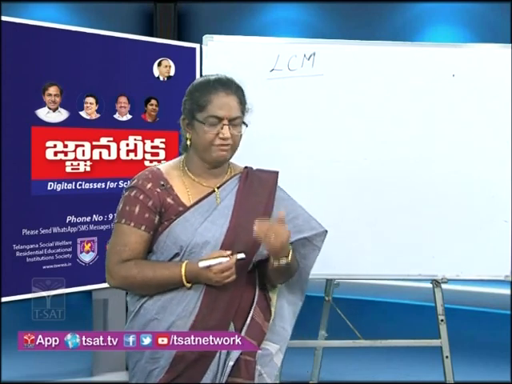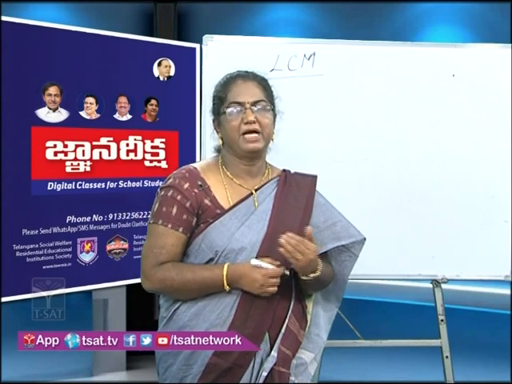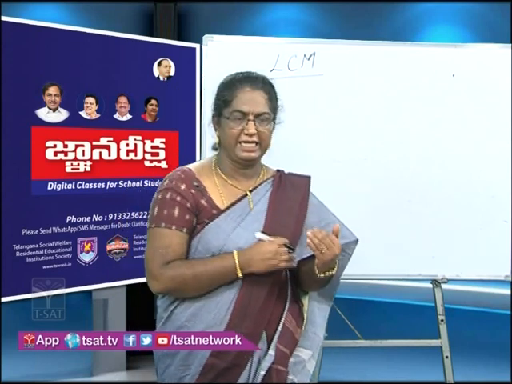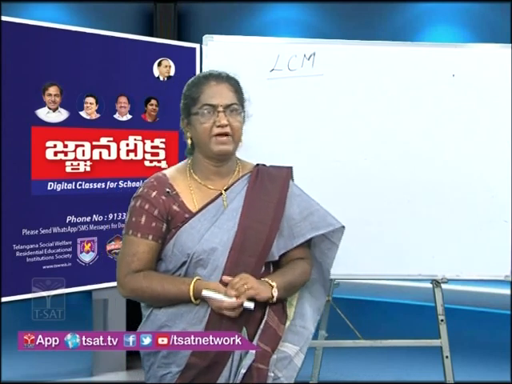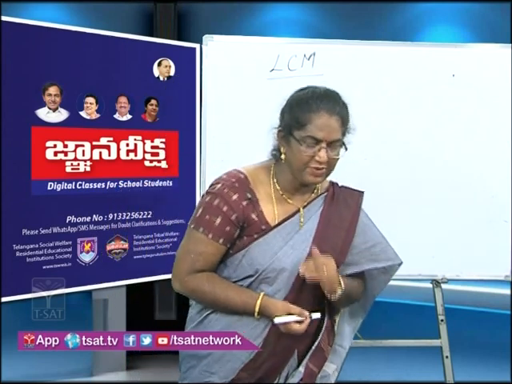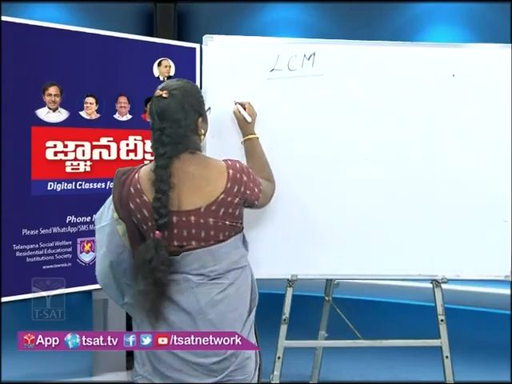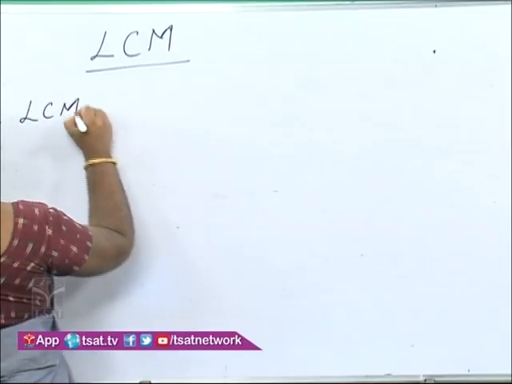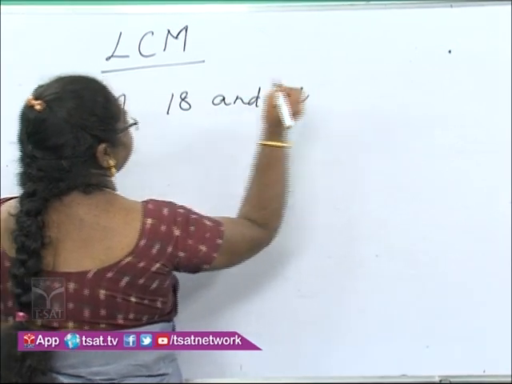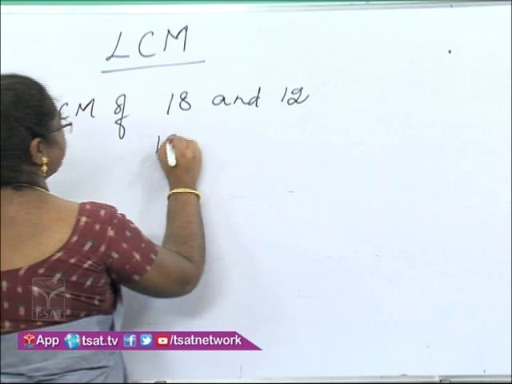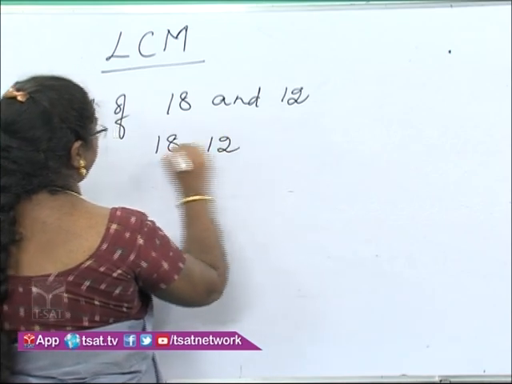We have to find out at what time they will again meet at the starting point. To do this, we have to find the LCM of these two numbers, 18 and 12. So let us find it using the division method.